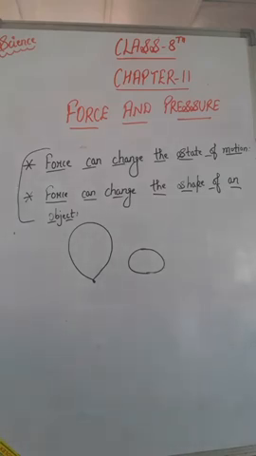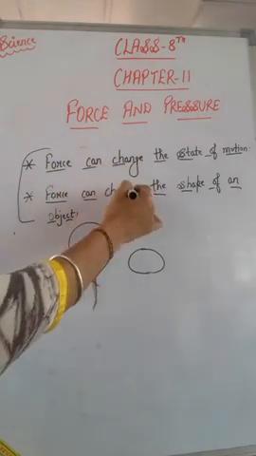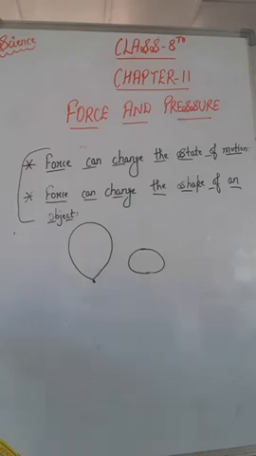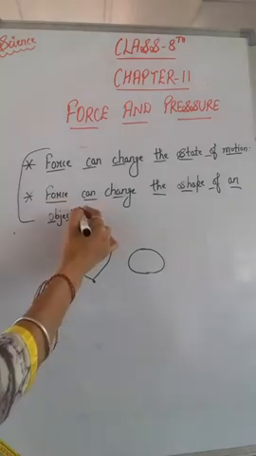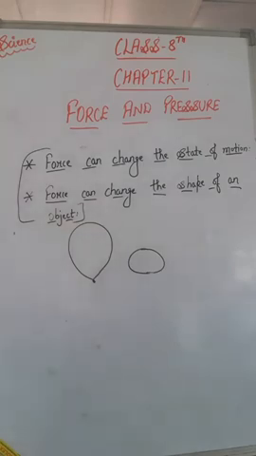This is also something we discussed in our previous class: if we apply a force on any object, then that totally depends on how much force we apply, the magnitude of force that we apply on an object. The more force we apply, the more is the speed of the object. The less force we apply, the less is the speed of the object. And the third one is force may change the direction of motion of an object, that we already discussed today. And the last one is force may bring about a change in the shape of an object, that we also discussed today.